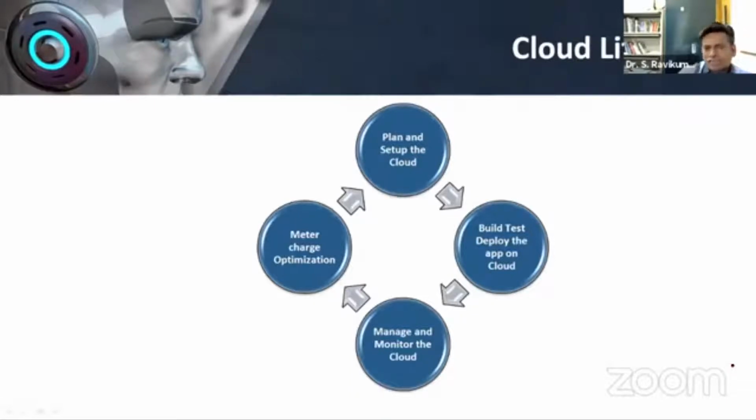Okay, the fourth one is that based on your usage, the meter will be charged. Based on the usage, the cloud provider will charge. And if you think that my system has a certain problem, I want to increase or reduce my configuration, so the system can be optimized. Okay, so that is the meaning of meter, charge and optimize. So these four components will be the cloud's life cycle. Is it clear for everyone?